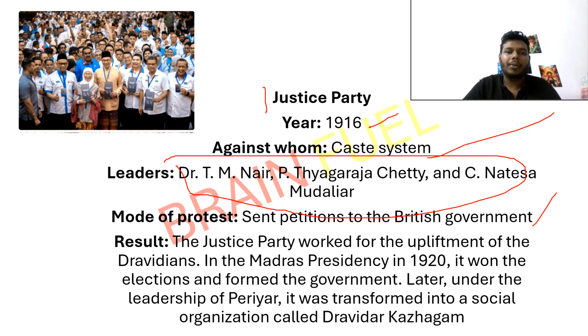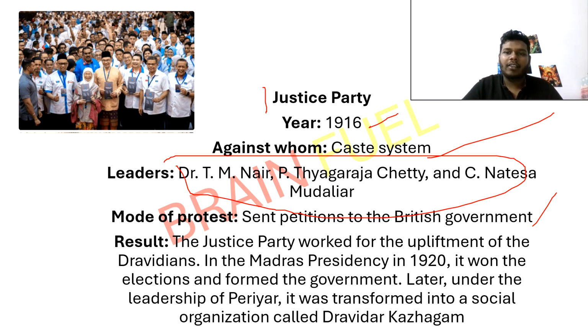Imagine a school where only one group of students gets to be the class leaders. The Justice Party says, let's make sure every group gets a chance to lead. In the 1920s, the Justice Party won the elections in Madras Presidency and formed the government. They introduced policies to help backward classes and improve education and employment.